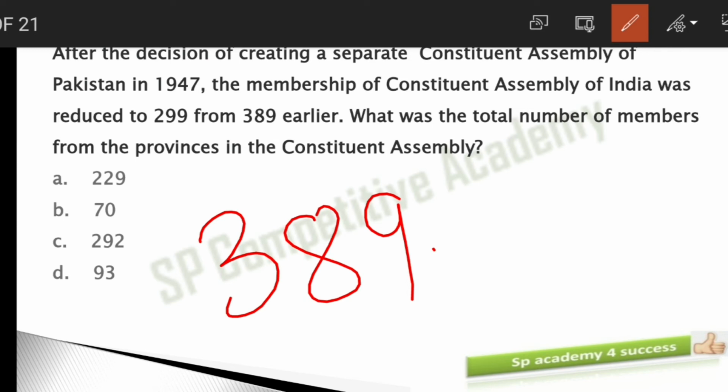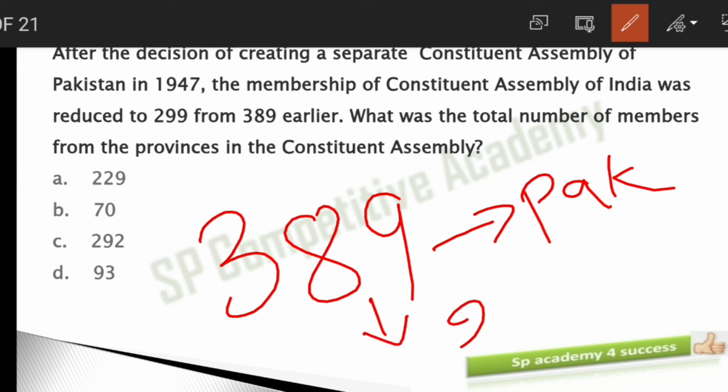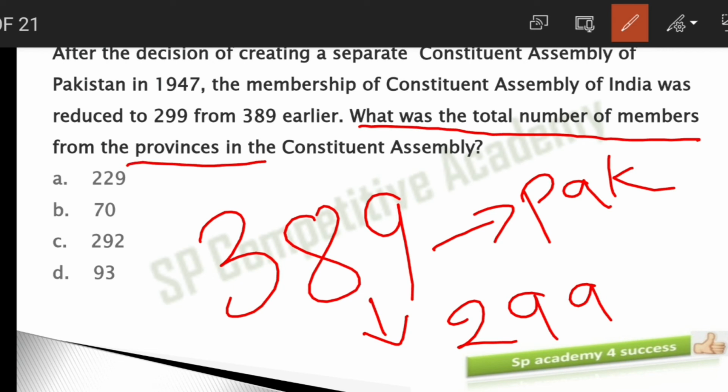But later on, the Muslim League demand for a separate Pakistan was fulfilled, and the number of members was reduced. Whoever the Muslim League members were, they separated. So the number was reduced to 299, and the constituent members in India were 299. But the question here is, what was the total number from the British provinces?